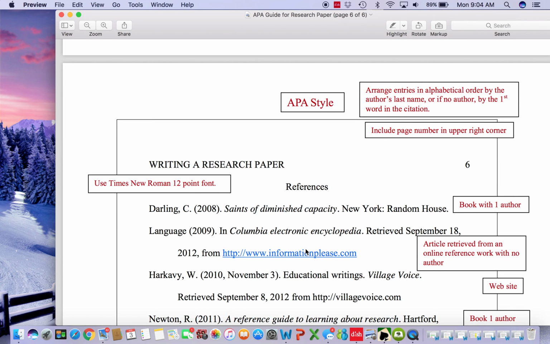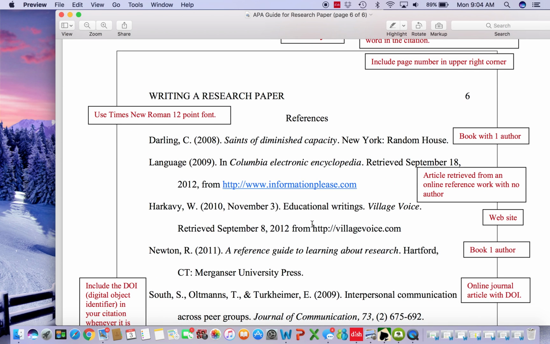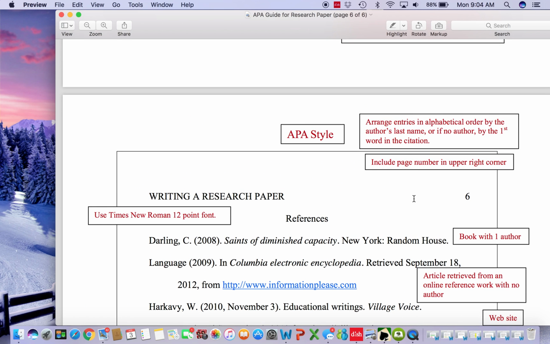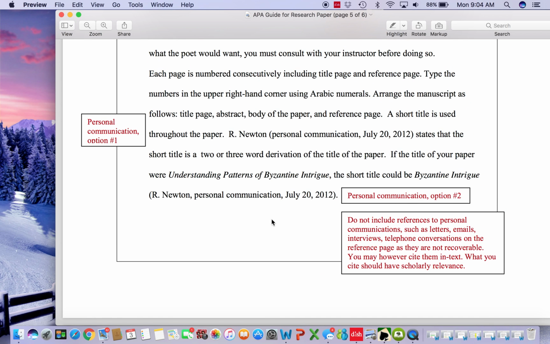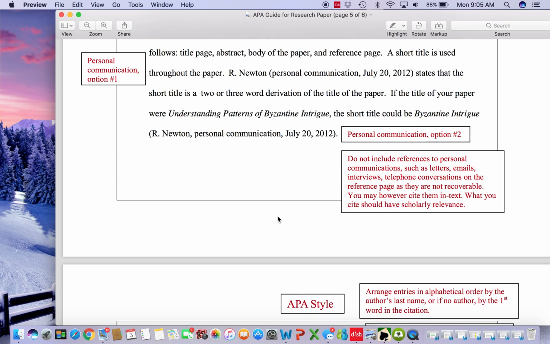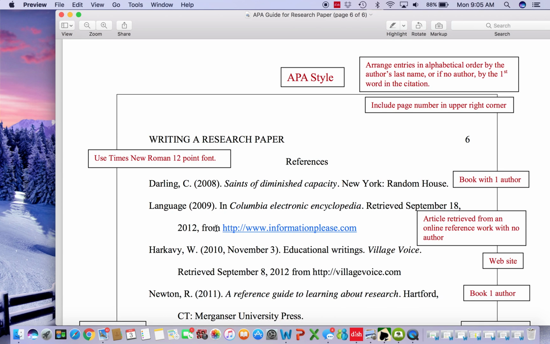Okay, let's go to the last section. I want to talk to you about the references. The sources on an APA paper are labeled references. You're going to have your page number with your writing, with your running head title, all in caps, just like it's been on every other page. This is not part of your content, and if you'll notice, this paper is shorter than the one you have to do. Your content ends with your conclusion, okay? So it begins with the introduction, ends with the conclusion. The reference page lists the sources.